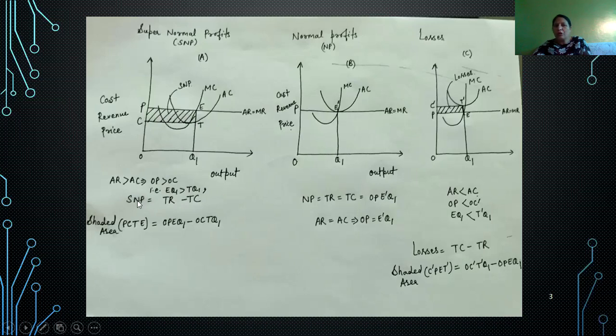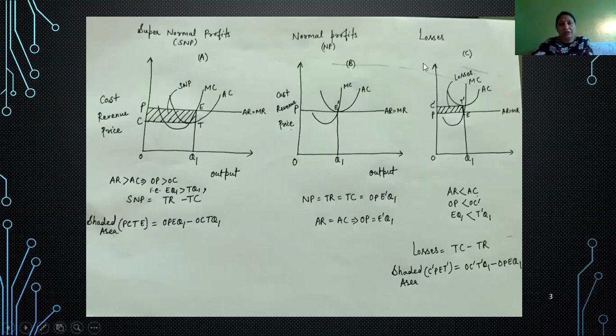So supernormal profit is equal to total revenue minus total cost. What is total revenue? Price into output sold, OP into OQ1, so OPEQ1 refers to total revenue. What is total cost? OC into OQ1, so OCTQ1 is total cost. The difference between the two, this shaded area PCTE, refers to supernormal profits.